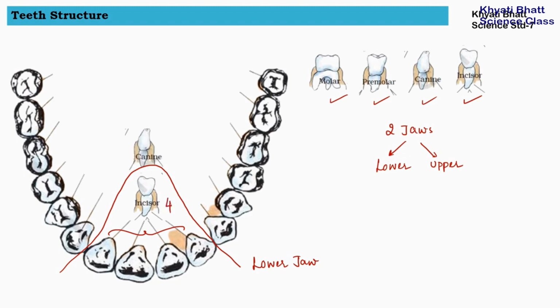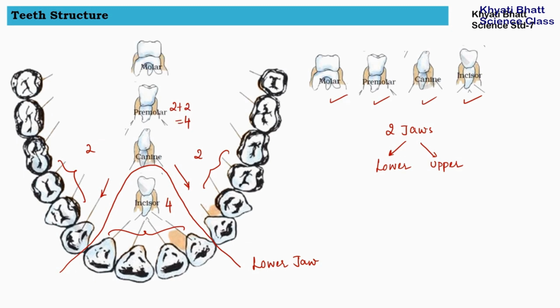Then comes the canine. On either side one canine will be there, so there will be a total of 2 canines in the jaw. Then comes the premolar. On either side 2 premolars will be there, so 2 plus 2, there will be 4 premolars in one jaw. After that the molar teeth will come. On either side 3 molar teeth will be there, so 3 plus 3, a total of 6 molar teeth in one specific jaw.